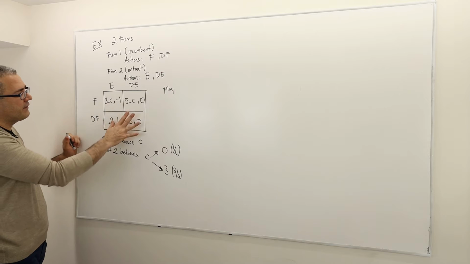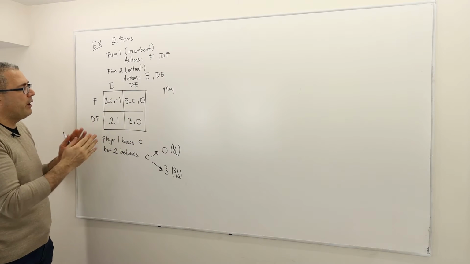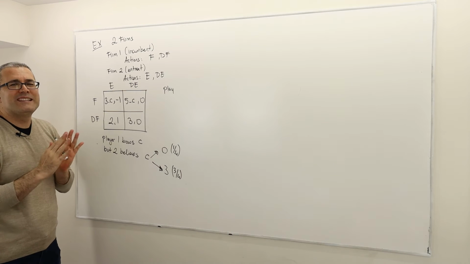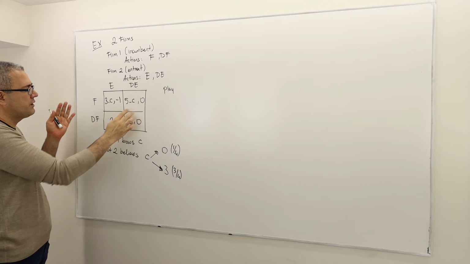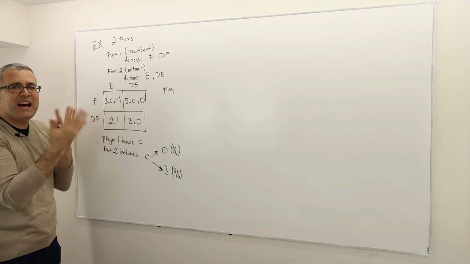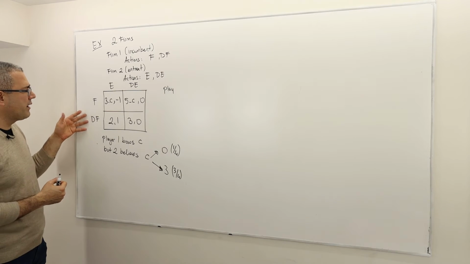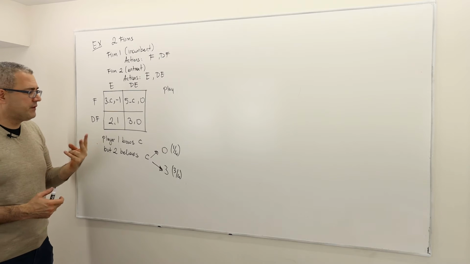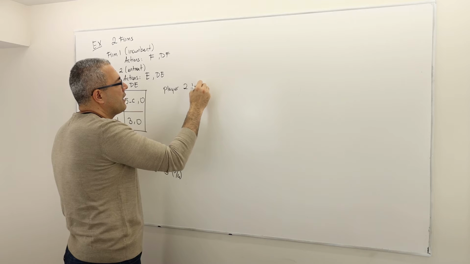So if you look at this game, firm 2's payoff is certain, right? There's no type of player 2 because his payoff is either minus 1 or 0 or 1 or 0 depending on the strategy profile. There's no type for player 2. However, for player 1, there are two types. All right, so let's write it. Player 2 has no type.